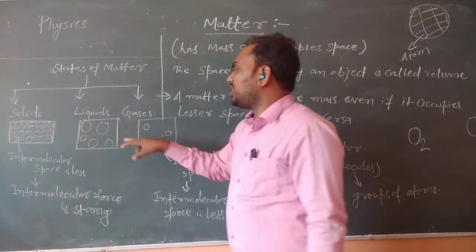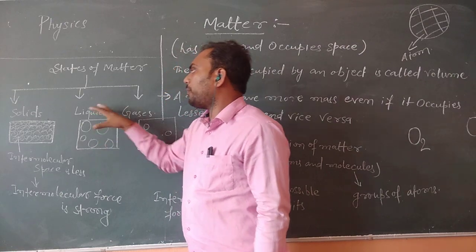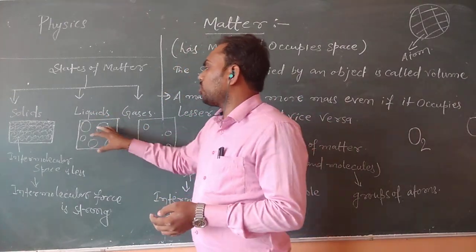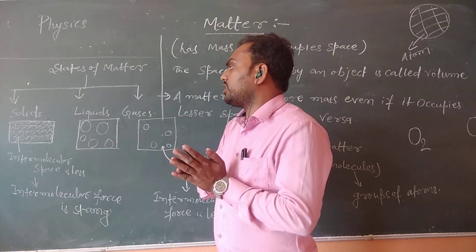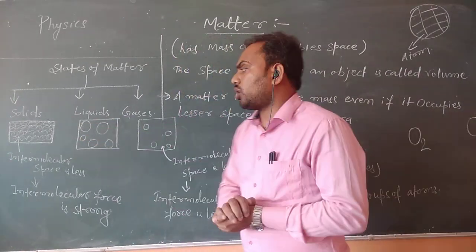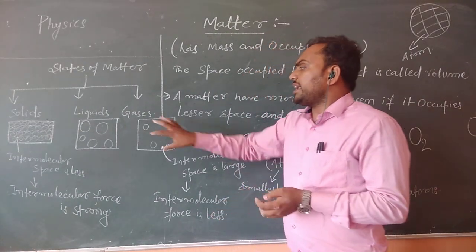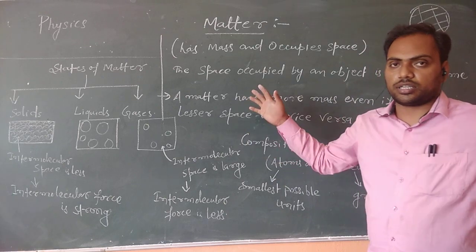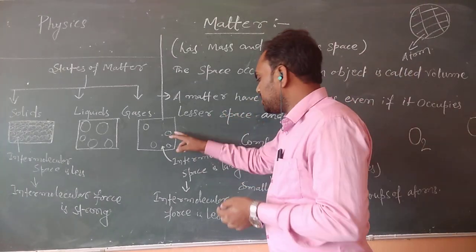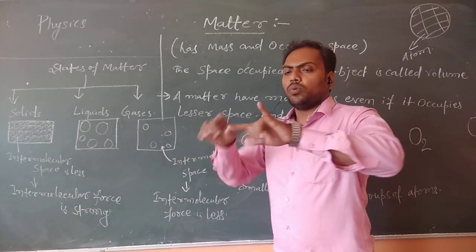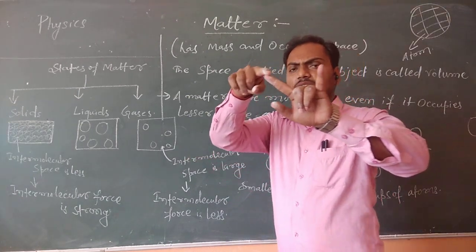When the space between the particles of matter is moderate, the intermolecular force will also be moderate, and that phase of matter is called liquid. In gases, the intermolecular space is larger, which means the intermolecular force will be lesser, because one molecule is here and another molecule is far away.